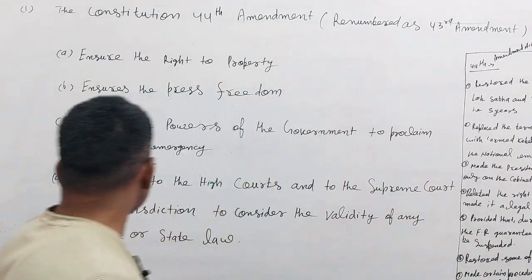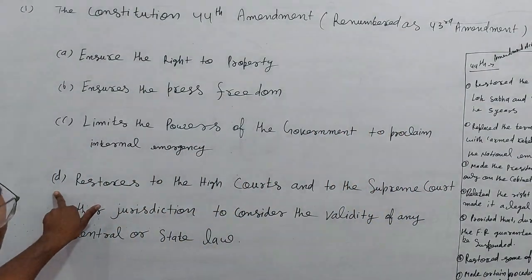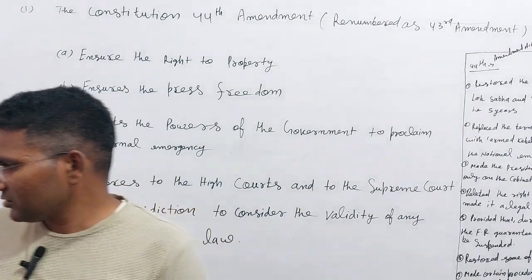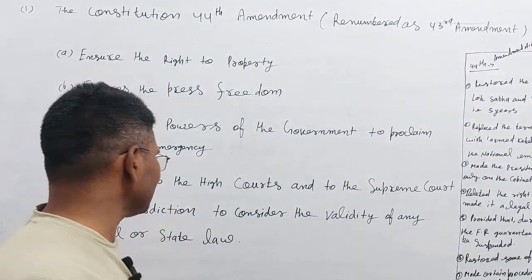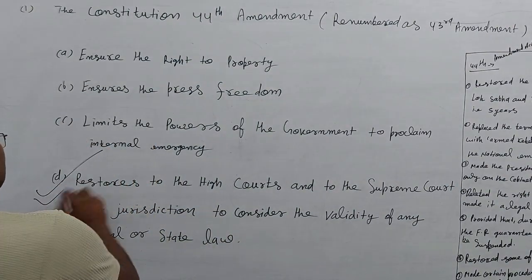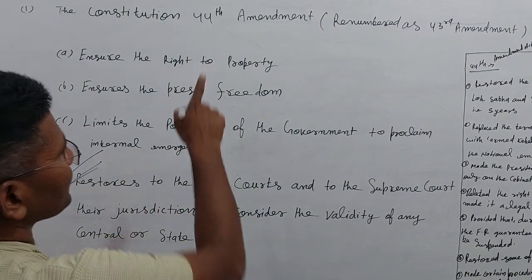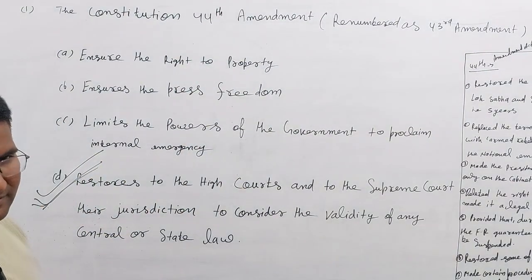So option D is your right answer. Are you getting or not? We can say this is your right answer by the 44th amendment.